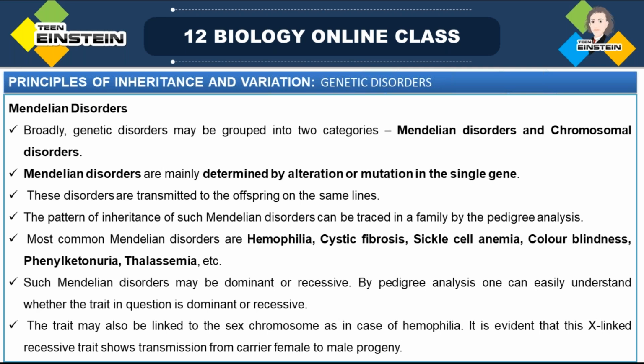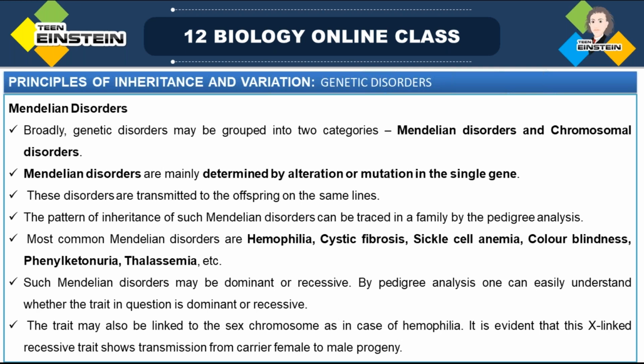Next is Mendelian disorders. Generally, genetic disorders can be grouped into two categories, Mendelian disorders and chromosomal disorders. So all genetic disorders we can group into two, Mendelian disorder and chromosomal disorder.